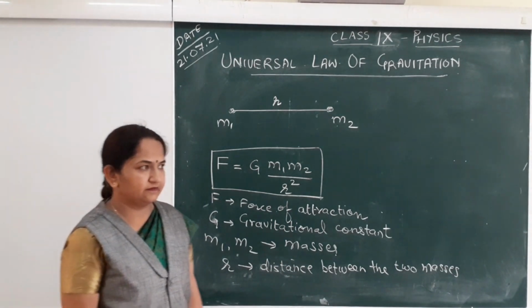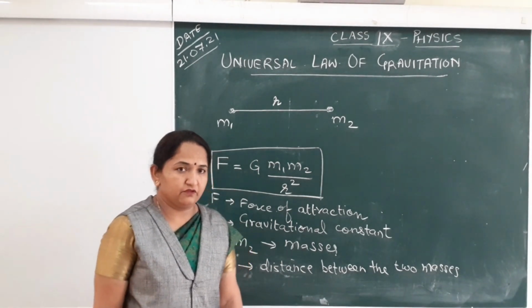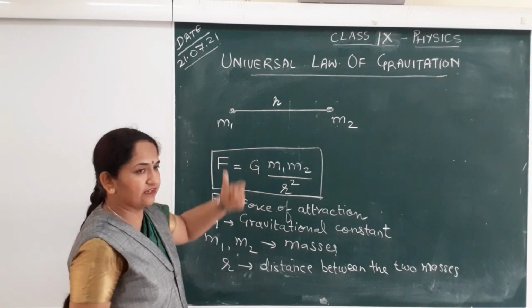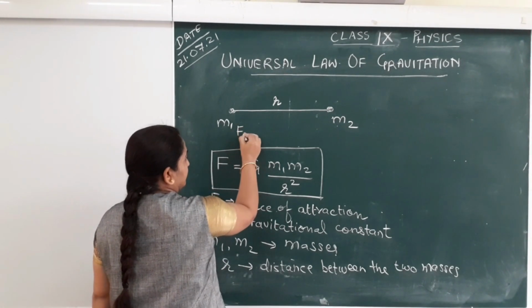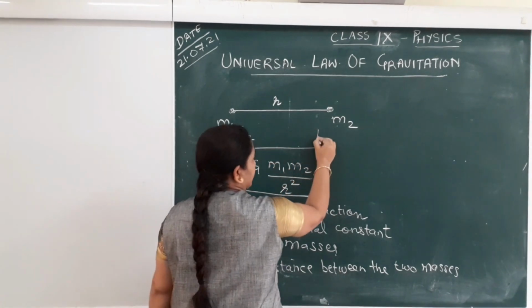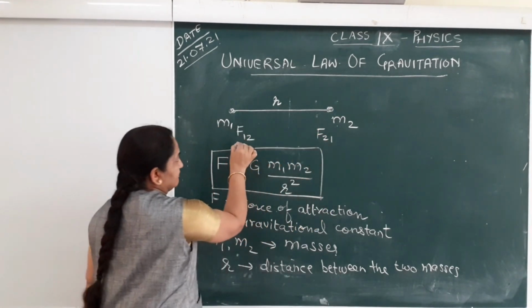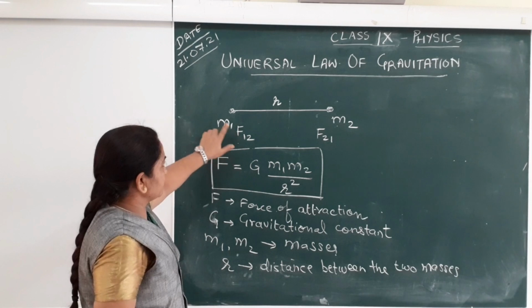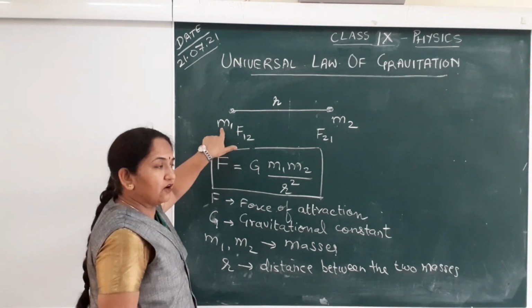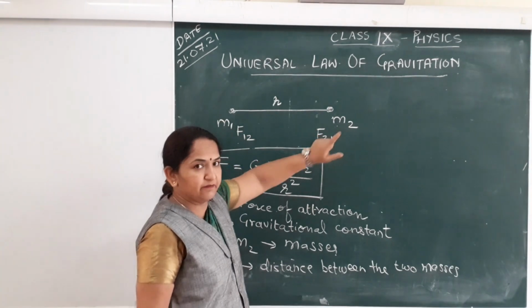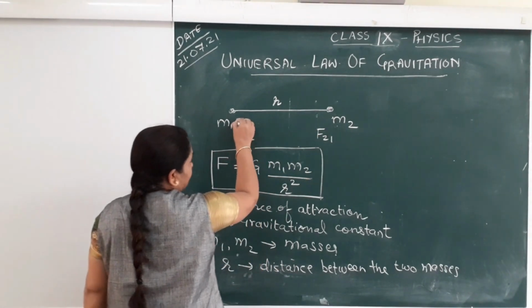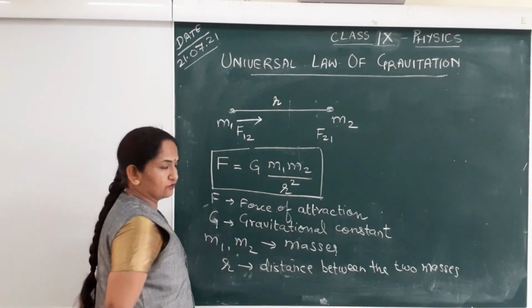Force is a vector quantity. So the direction of the force, if we consider, here I will label it as F12 and F21. What is F12? F12 is the force experienced by m1 due to m2. So the direction of this force is towards m2.